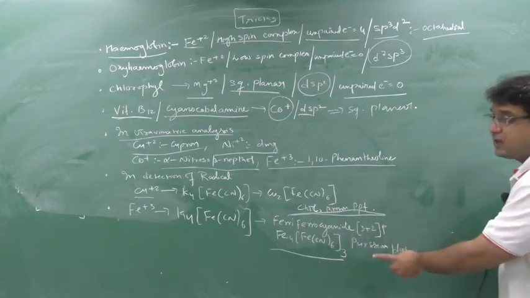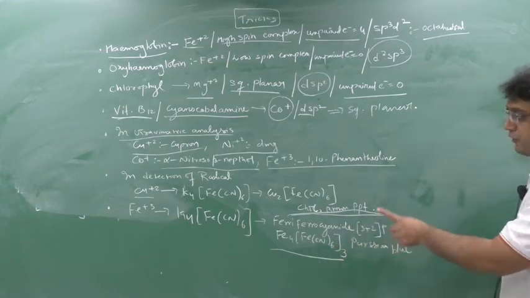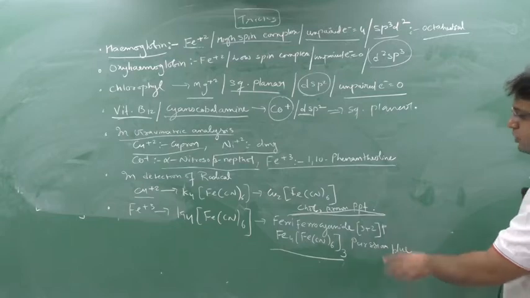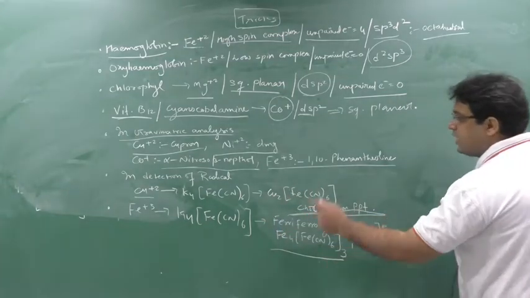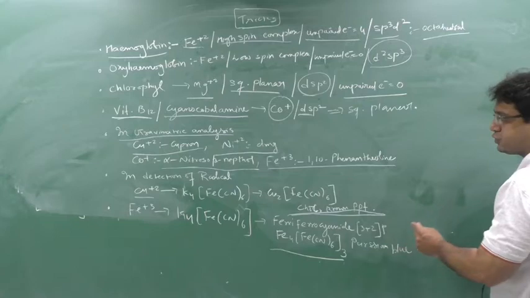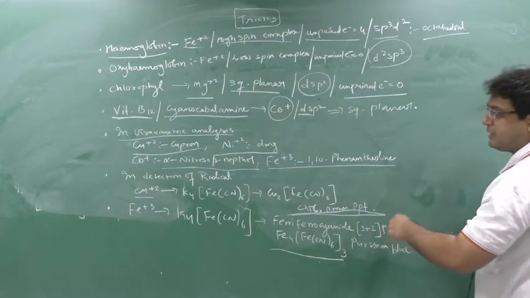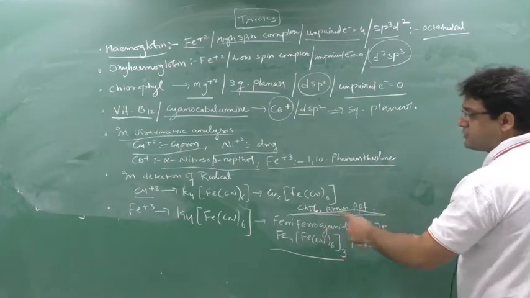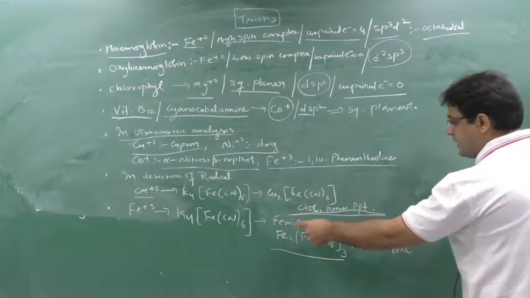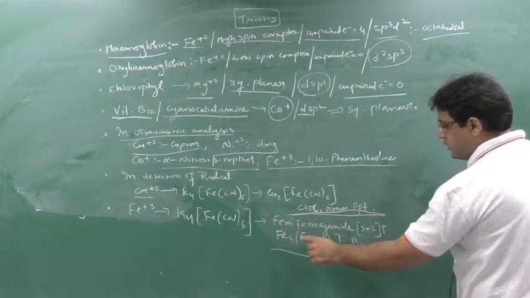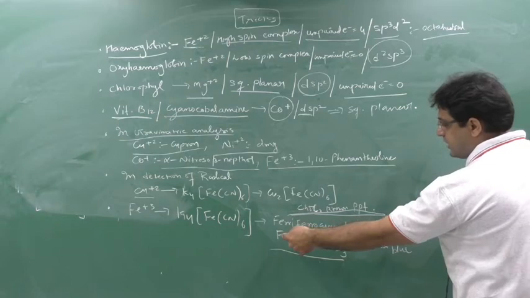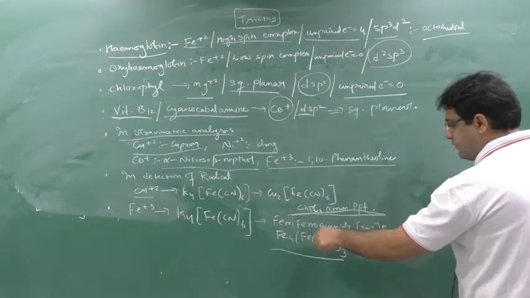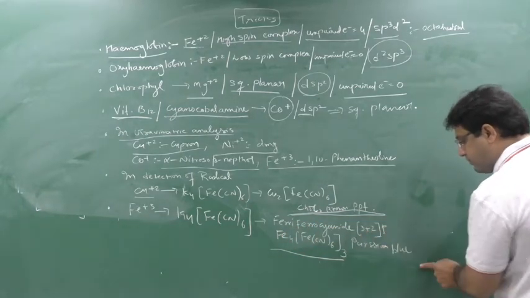And this color is Persian blue. Ferric ferrocyanide color will be Persian blue. So how to remember? One shortcut: ferric ferrocyanide 3+2P. Ferric ferrocyanide means the formula will be Fe4[Fe(CN)6]3. Outside Fe means 3, inside Fe means 2, and this P means Persian blue color.